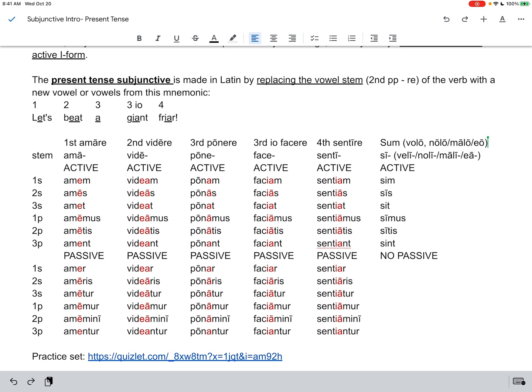Now, if you don't want to beat up a priest, a friar is a kind of traveling priest, then you could say "let's beat a giant liar." Maybe you don't like liars very much. So the "let's" gives us the vowel for first conjugation, like an amo, amare type verb. "Beat" gives us the vowels for second, with the long E. Third, those are the short ERE type verbs, the vowel there needs to be the A. And third IO and fourth both need the IAs.